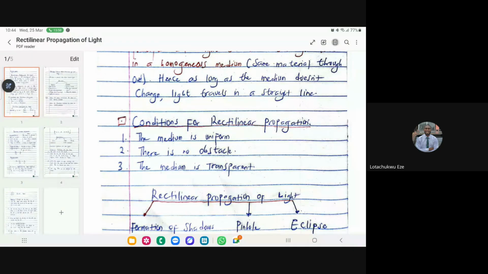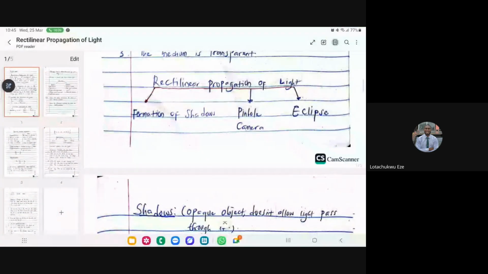So now these are the conditions for light to remain rectilinear. Please take note of these conditions. They are as important as anything that you can imagine. All right. The next thing I spoke about is what experiments, what phenomena show that indeed light travels in a straight line, unless there's an obstruction, unless the material is not transparent. One of them is the formation of shadow.